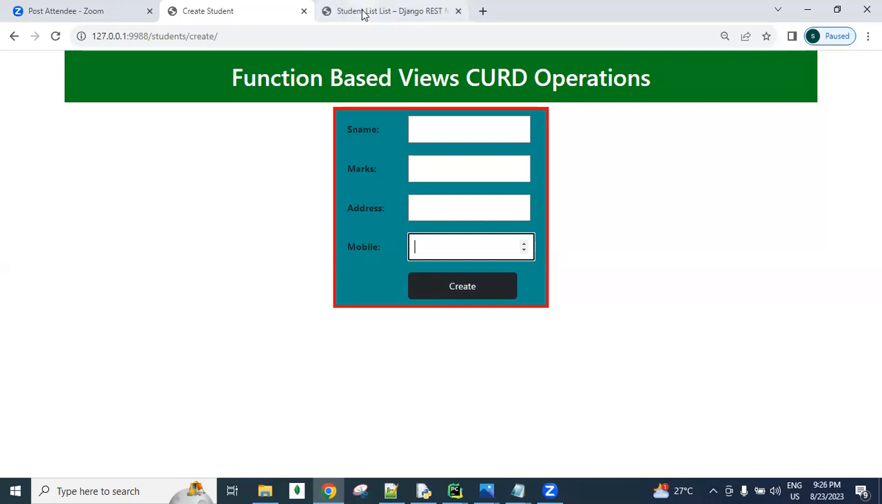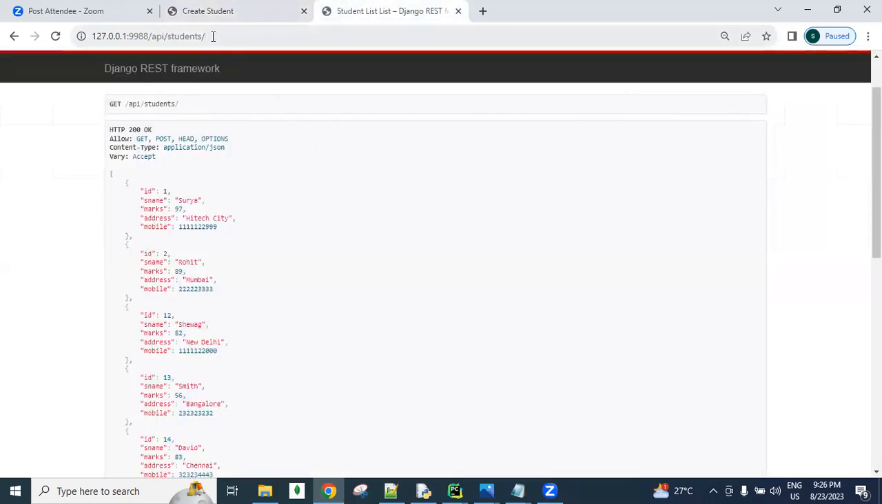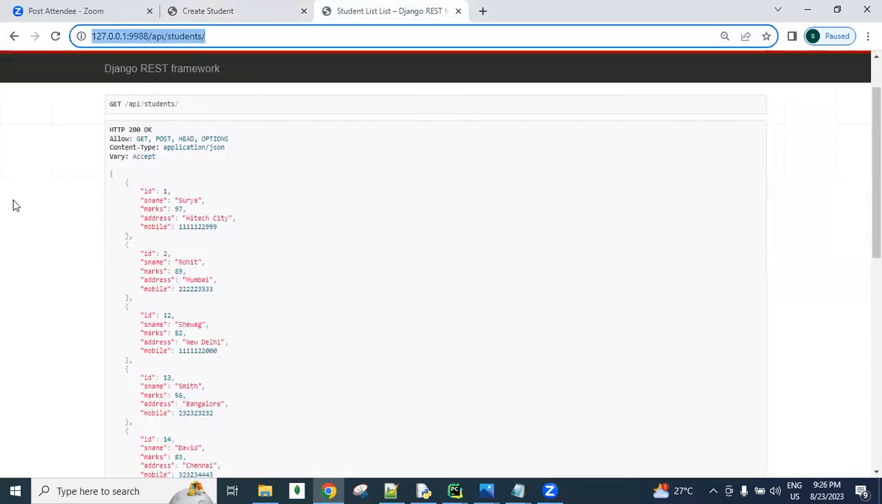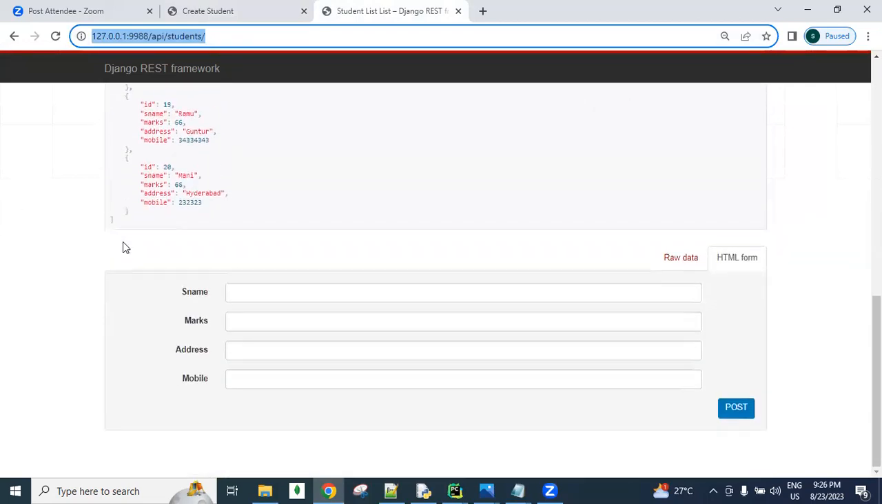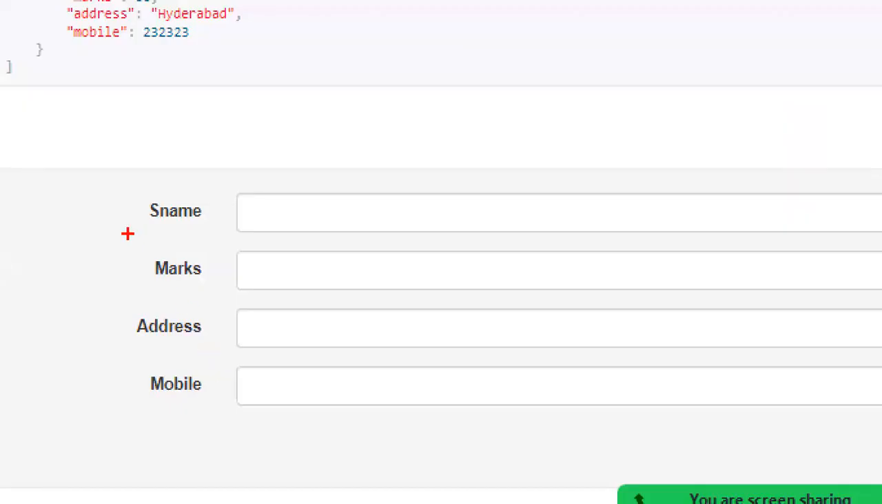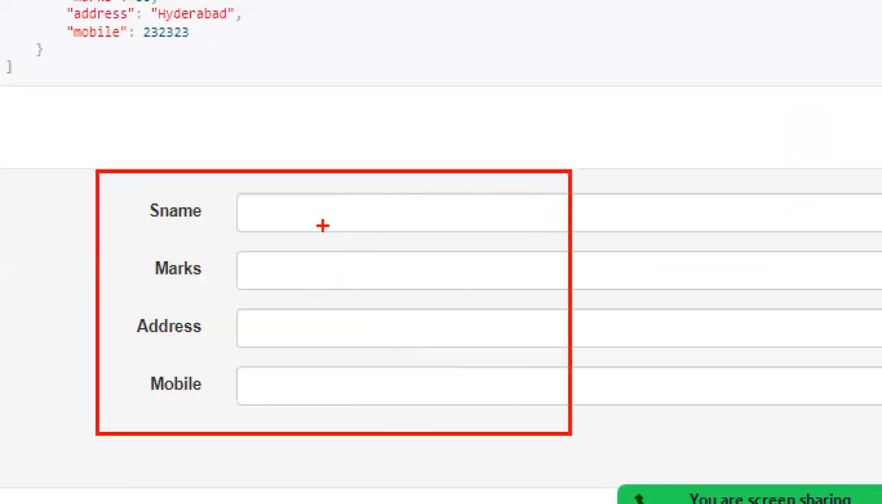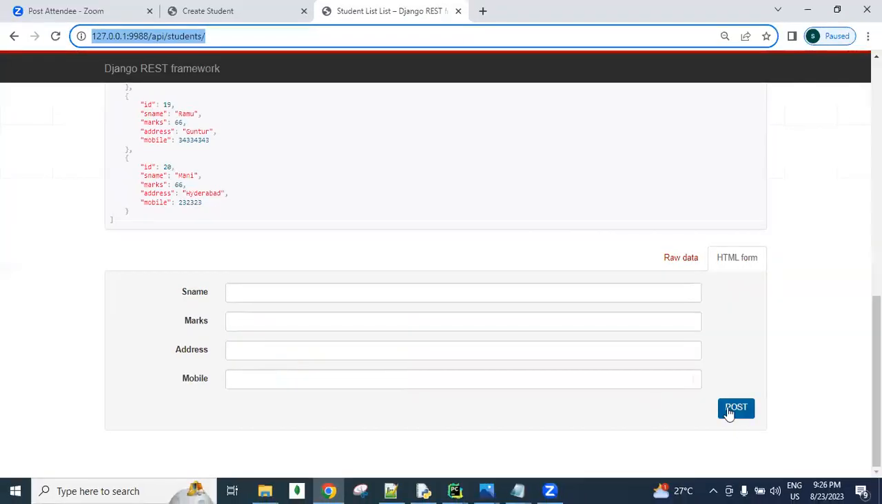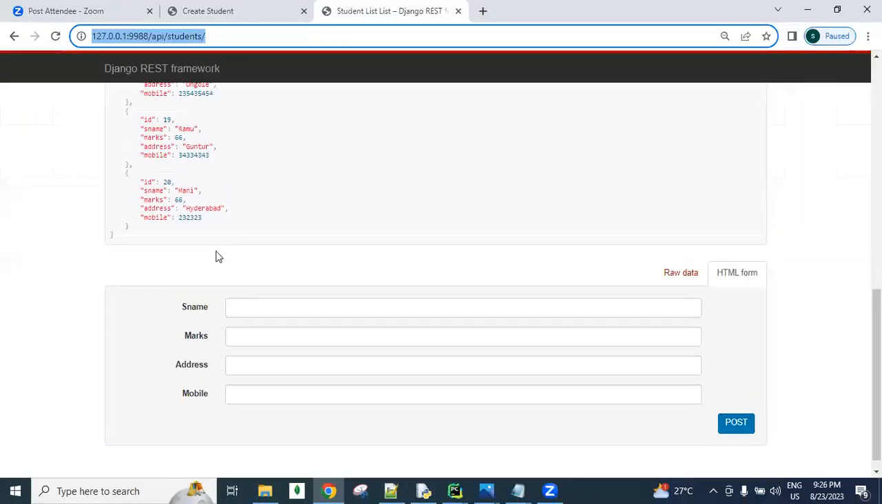But if our API supports the browsable API concept, then in the browser, without developing any UI code, guys, by default we are getting a template. Ready-made templates we are getting. That is called the browsable API concept. So here you can enter the student name, marks, address, mobile number. Then you can click this post button, and the data is going to be created in the database. Clear that? So this one is called the browsable API concept, guys.